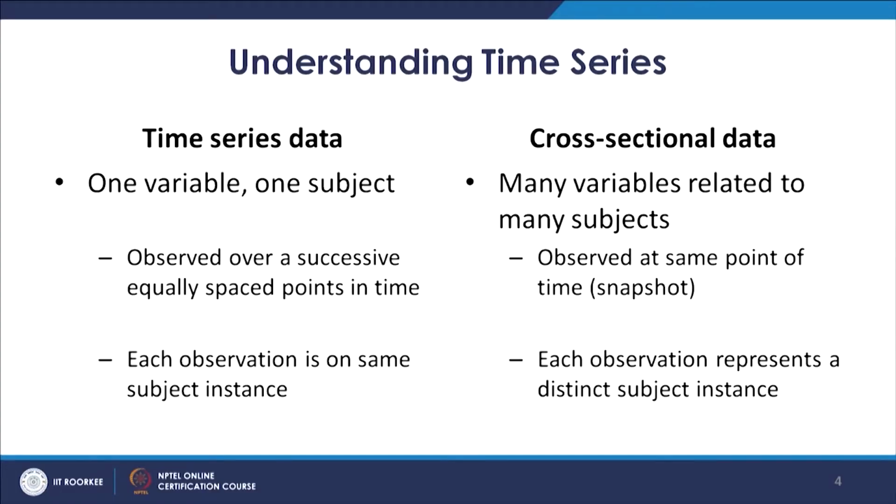Now if we look at cross sectional data, the data is on many variables, which could be related to many subjects. Like in the previous modules we have discussed, in all the data sets we had, all the observations had many variables.